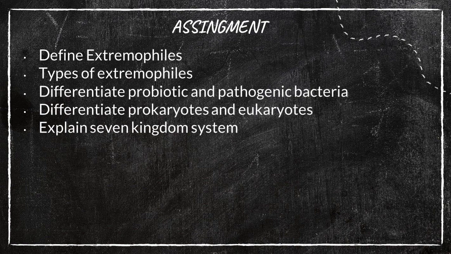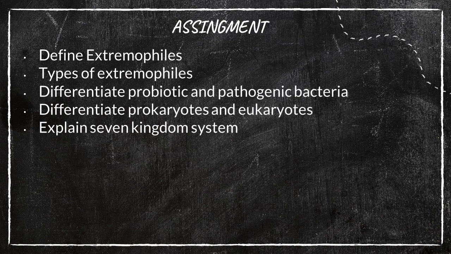Okay, so let us see some assignments here. I hope you have covered these assignments which were given in the previous session also. Fine. The first question is, define extremophiles. What do you mean by extremophiles? The bacteria which can survive in extreme climatic conditions such as volcanic eruptions, hot springs and polar ice caps are known as extremophiles.